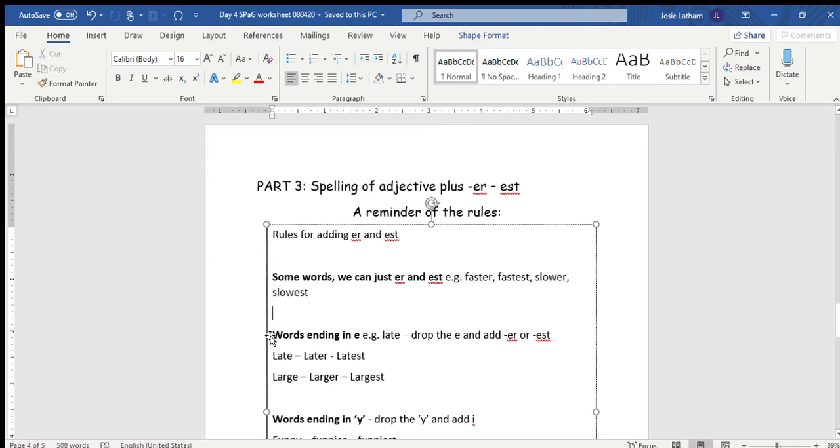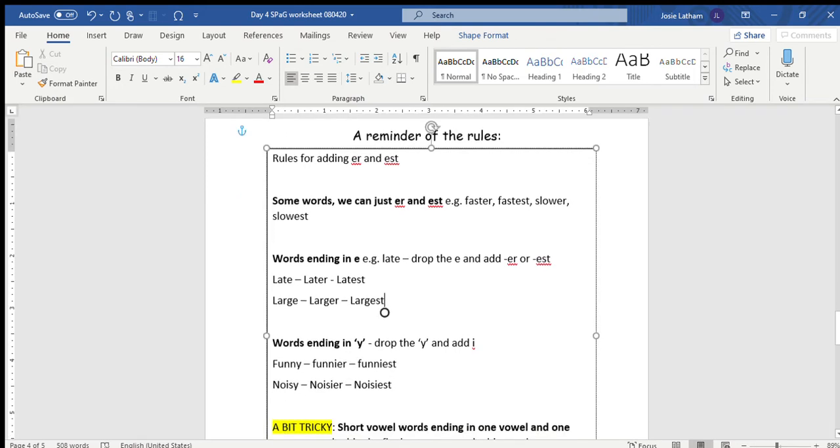So I'll read through the rules one more time. Words ending in E, for example, late or large, we have to take away that E and then add ER or EST. So late becomes later and latest. Okay, if you didn't take away the E, it would look like latea, which is not correct.